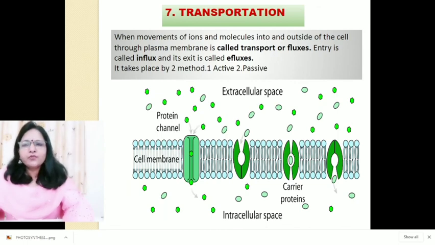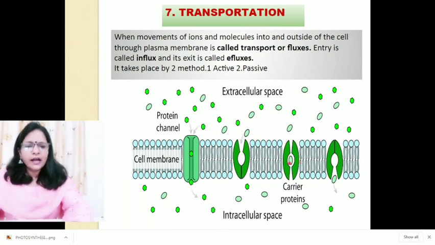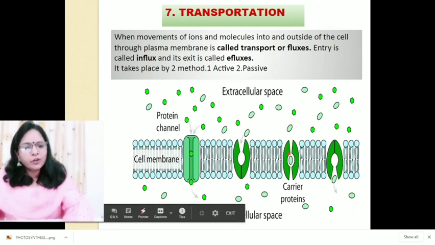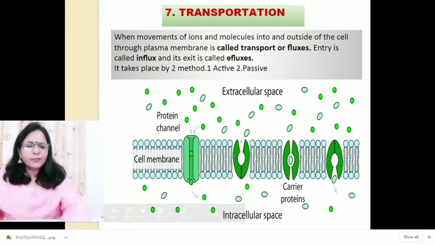During passive diffusion, some proteins act as channel and carrier proteins. Carrier proteins bind to the ions or molecules, and then they produce a protein-ion complex, and after some configurational changes, they release this ion or molecule towards the inner side of the plasma membrane. So some proteins act as carrier proteins.